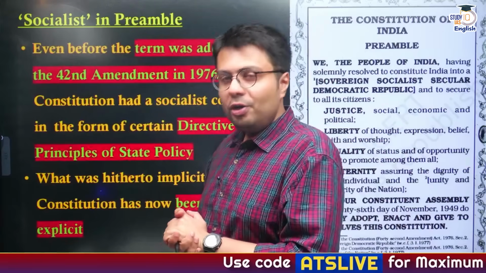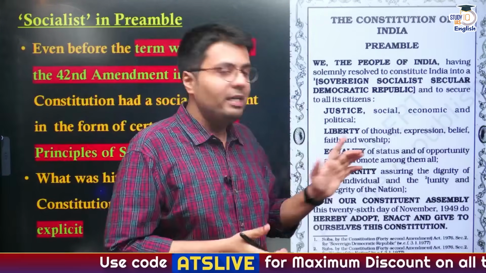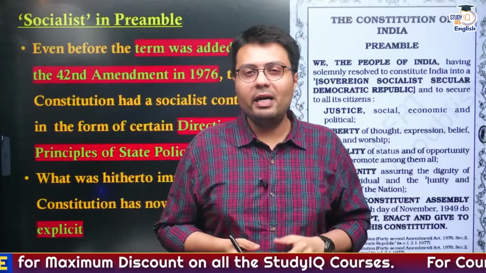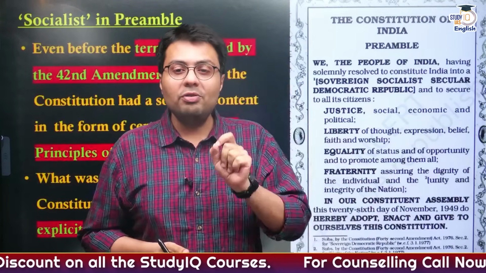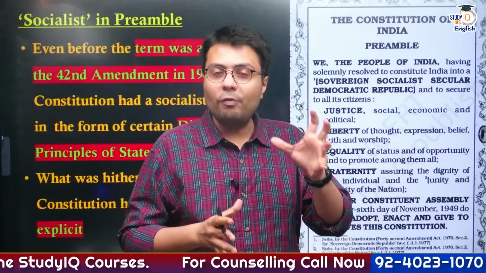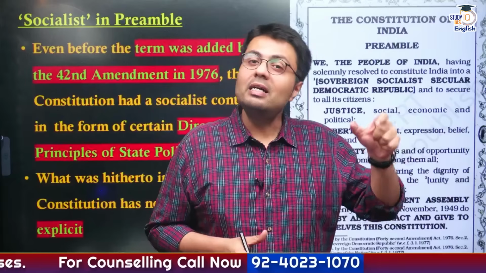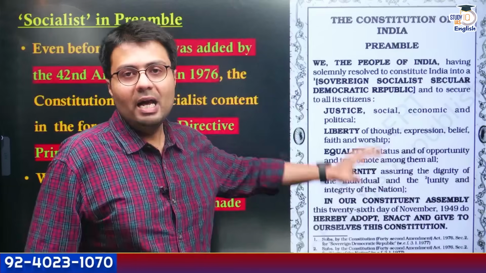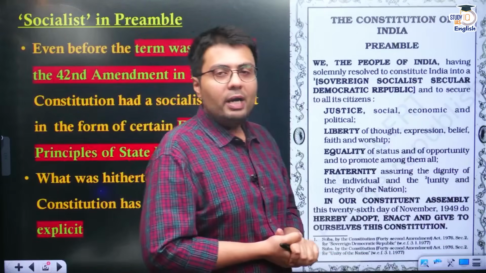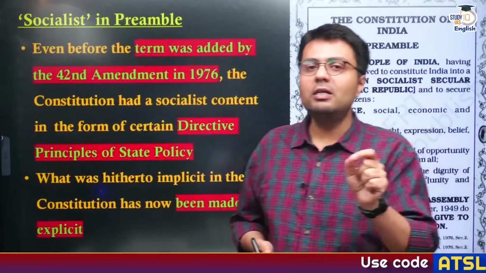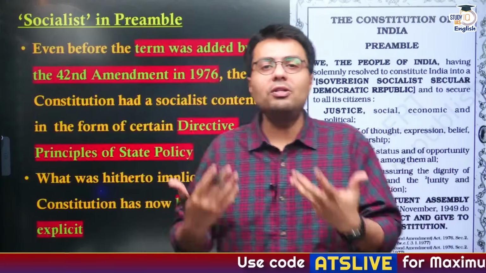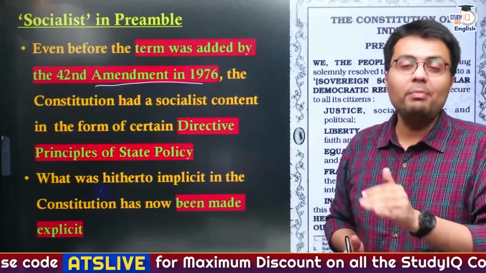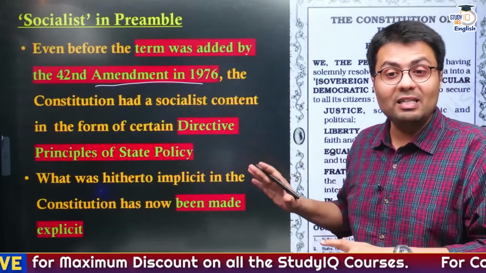If you look at the preamble of India on the left hand side, it says, we the people of India having solemnly resolved to constitute India into a sovereign, socialist, secular, democratic republic and to secure all its citizens these many principles. Now, the words socialist and secular were inserted by the 42nd Amendment Act, an amendment made to the Constitution back in 1976.